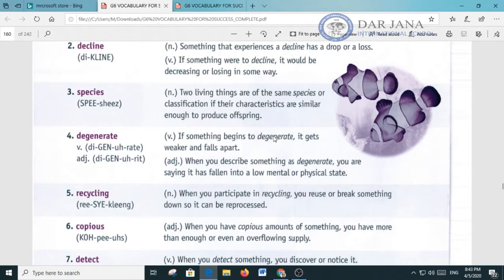Now, can you give me a few synonyms for the word species? One is caste, another class, another kind.